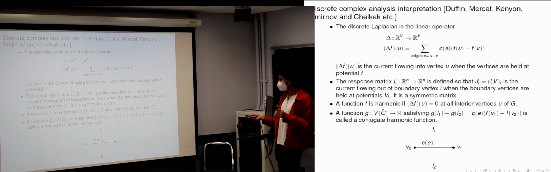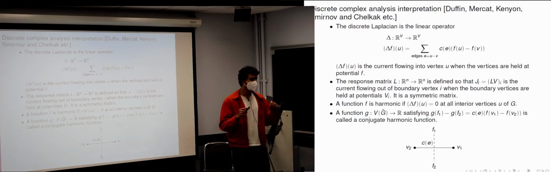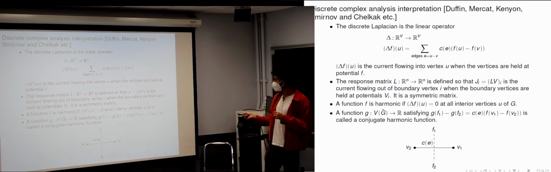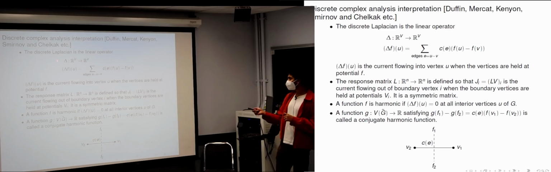The matrix you would create is the response matrix. So what it's doing is, say you hold all the boundary vertices of your network at a certain potential. It's telling you how much current flows out of each boundary vertex when you do this. So it's a smaller matrix than the Laplacian, which only sees the boundary.